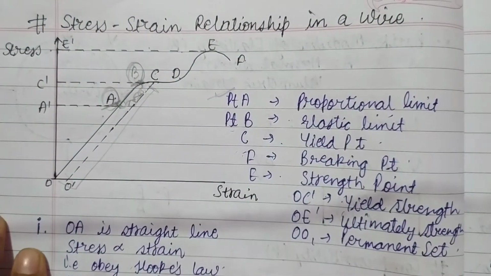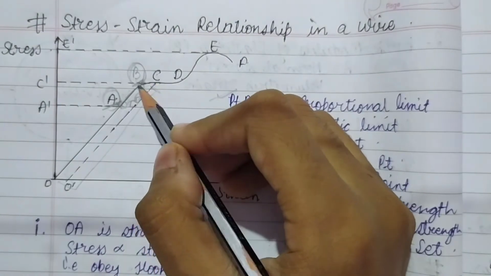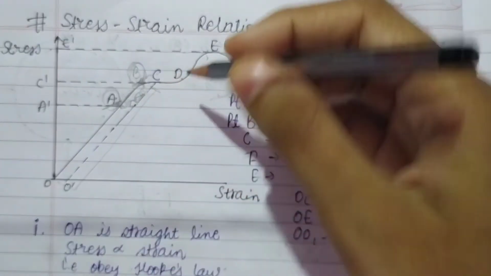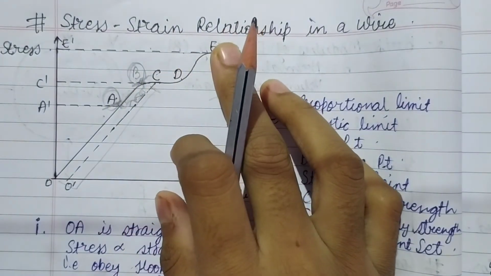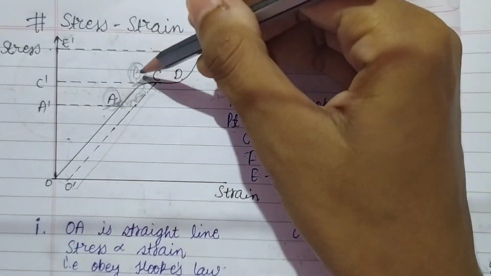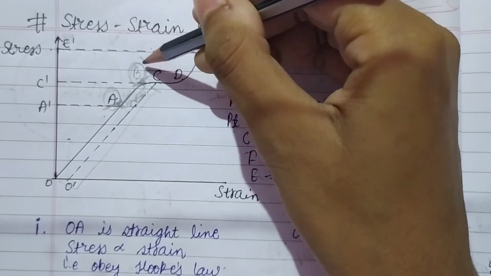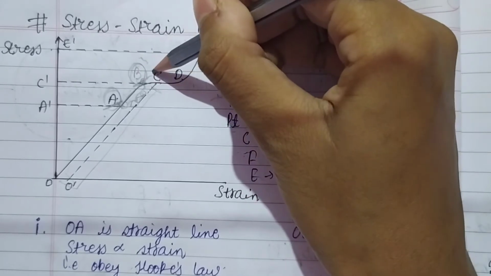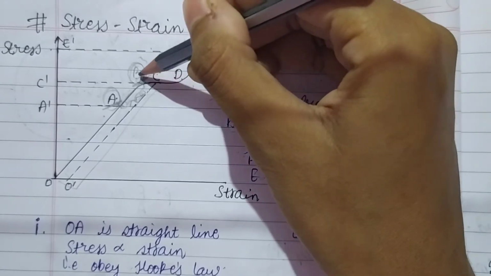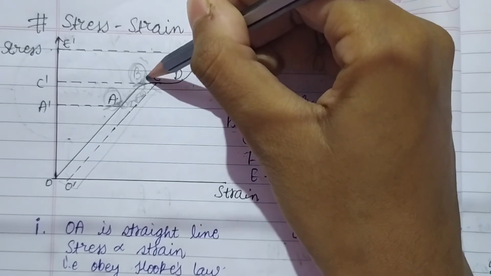Now if we go a little bit further from point B to point C, what do we observe between B and C? From here upward, Hooke's law is not obeyed. Hooke's law again fails if we extend the wire further from B to point C. So here in this region the wire is partially elastic and partially plastic.